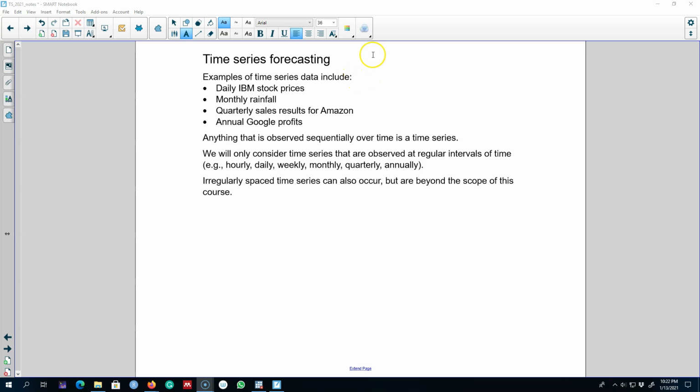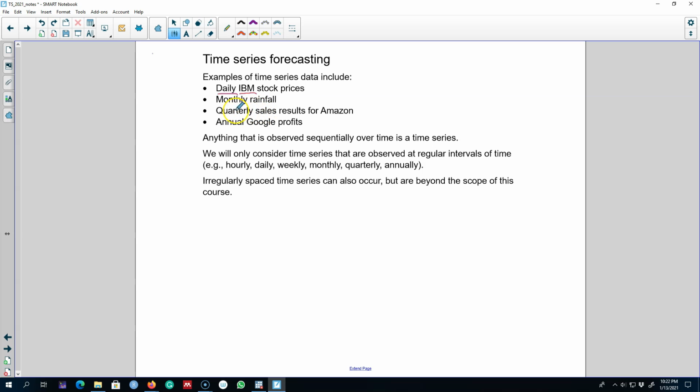In the previous video I said that time series data is when we observe one entity over a period of time. That is, we observe any particular entity sequentially over time. In that case, it will be time series data. An example could be daily IBM stock prices. That is a time series because we are dealing with just one entity, IBM, and we are observing their daily stock prices over a period of time. Hence, it is time series data.